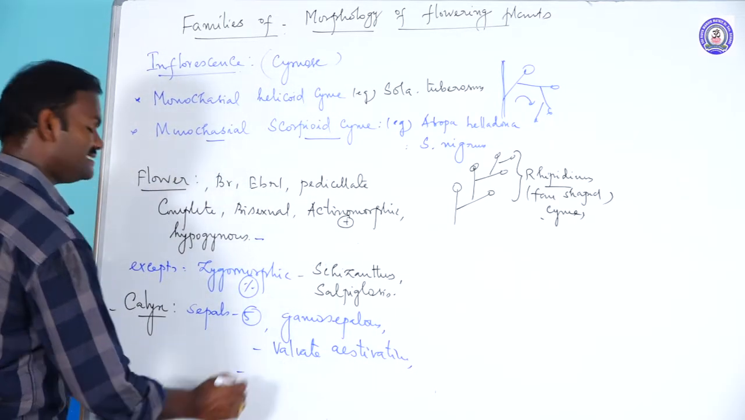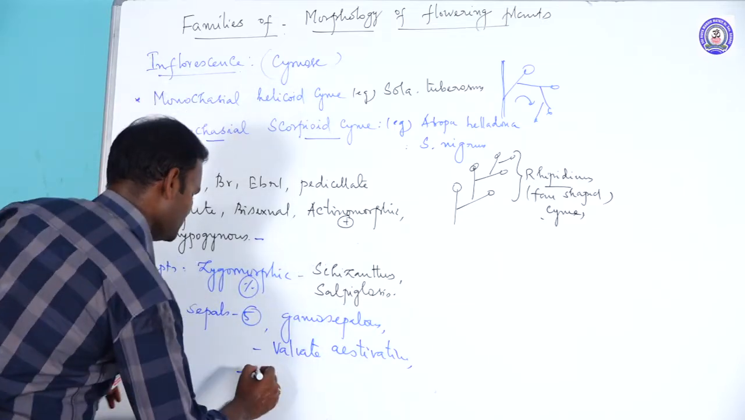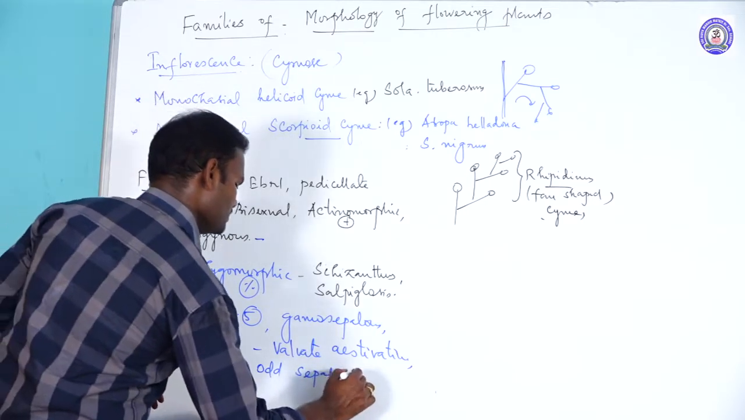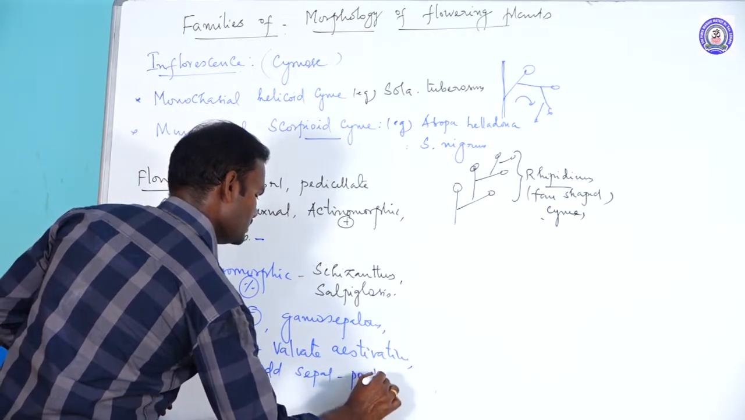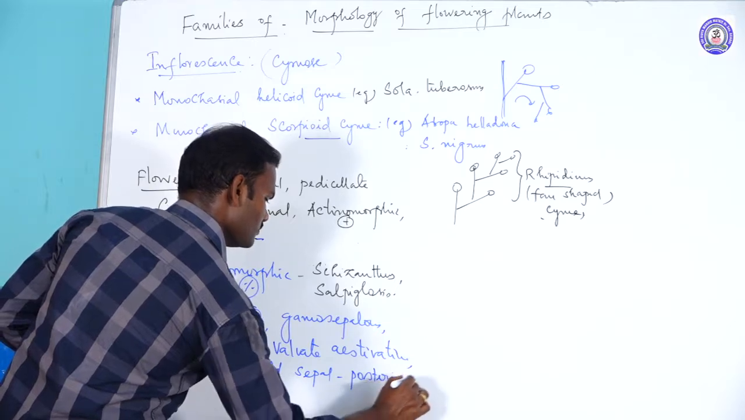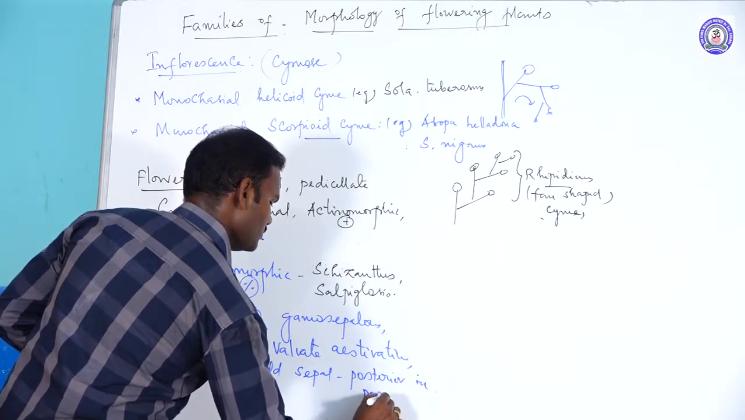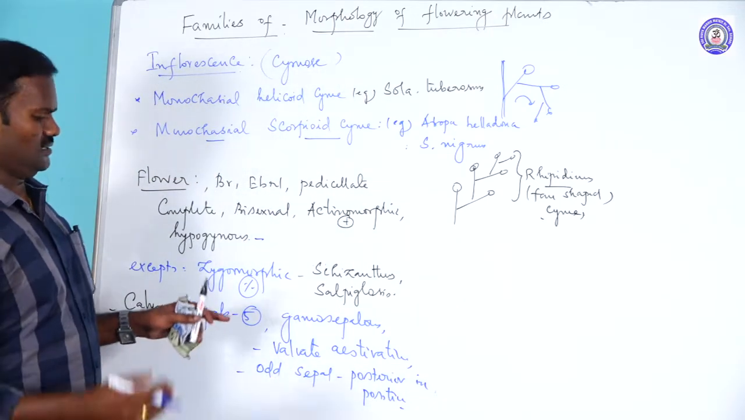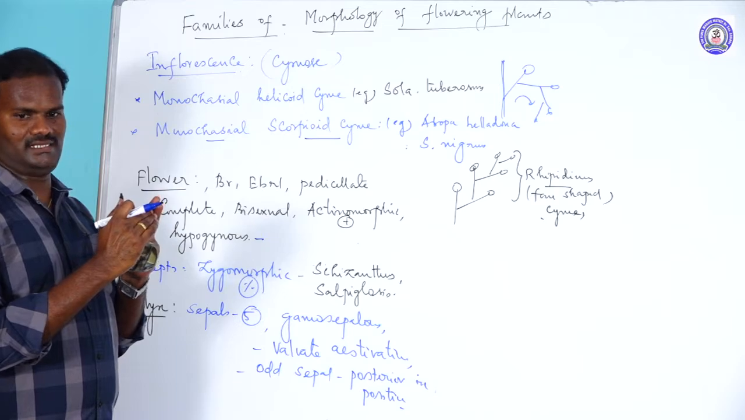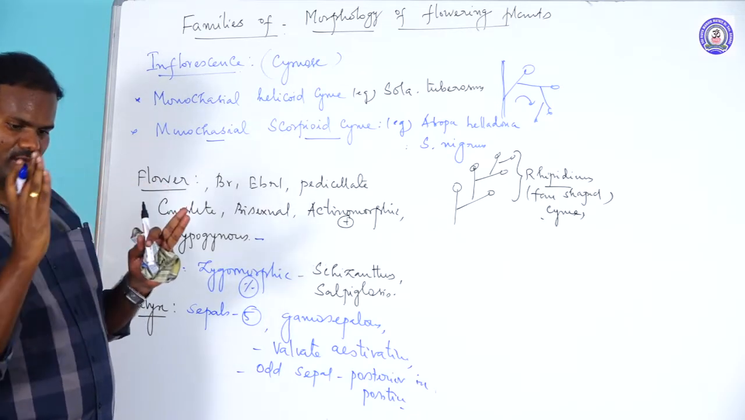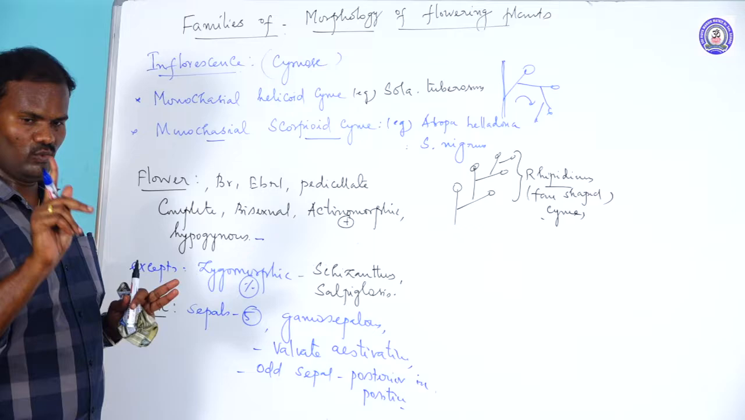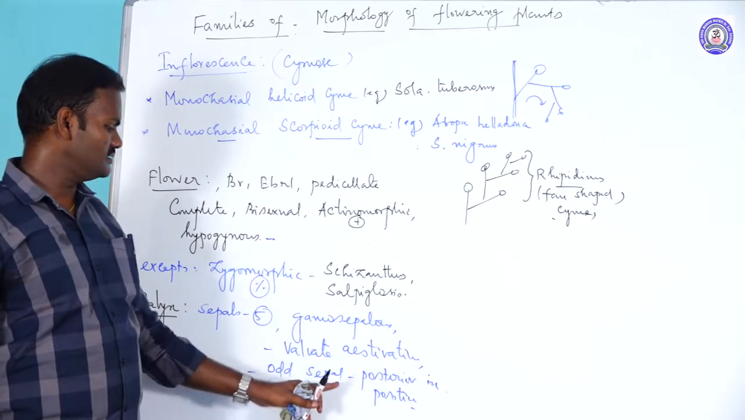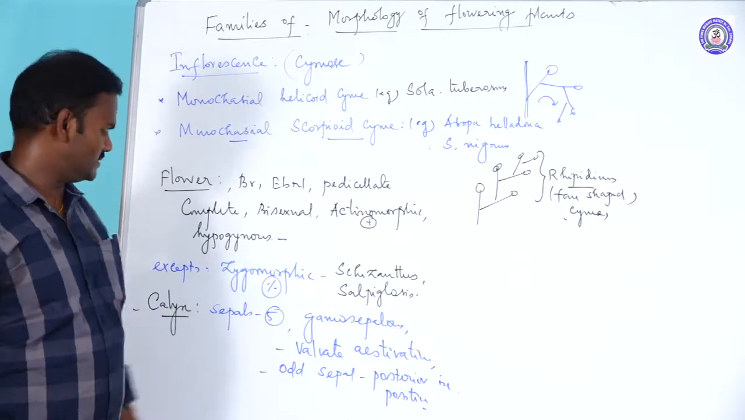Then the odd sepal is posterior in position. Only one sepal, the odd sepal, is posterior in position. Then what is called anterior and posterior? The part of the flower towards the mother axis is called posterior. Away from the posterior is called anterior. Only one sepal is towards the mother axis and differs from the other sepals. That is why the odd sepal is posterior in position.